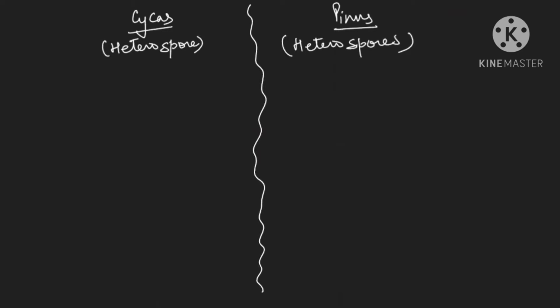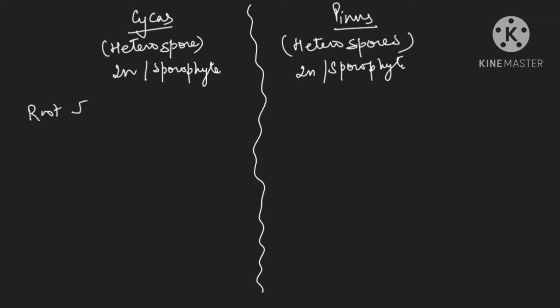So right now we are discussing their body, which is the 2N main body, which is known as the sporophyte body. And sporophyte body means they will have root, stem and leaf. Okay. So now see, some modification is there in that. If you see in the cycas, the normal taproot will be there. But apart from the normal taproot, they are having special coralloid roots also. And coralloid roots will have an association with cyanobacteria, means blue-green algae.